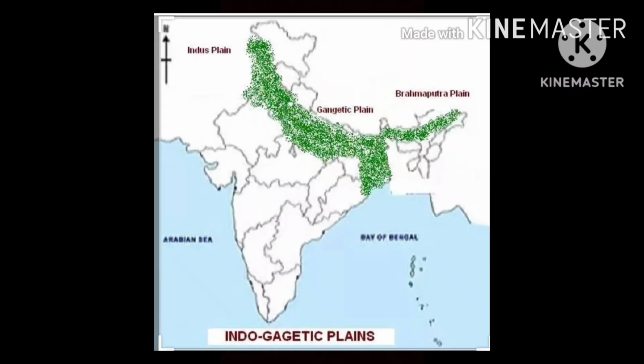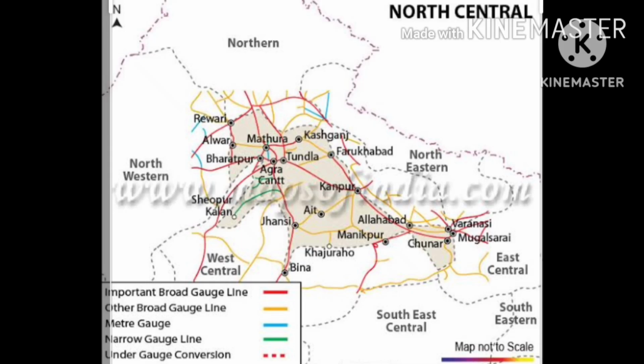The Later Vedic Age extended from 1000 to 600 BCE. BCE is the full form of Before Common Era. This was the period when the Aryans spread further into the Gangetic plains and settled in large parts of northern and central India.